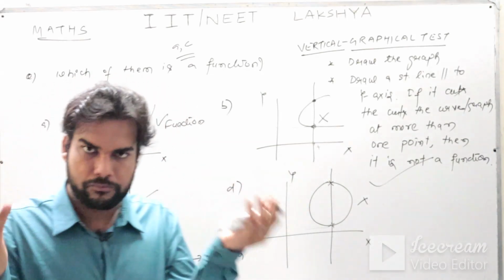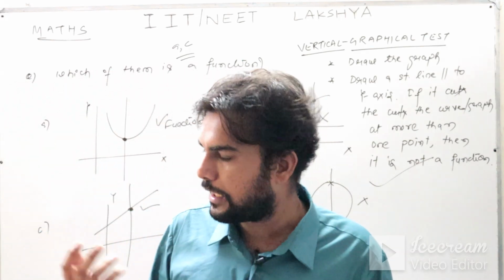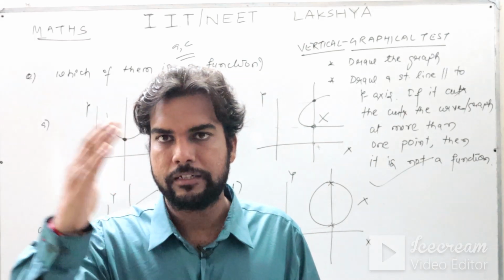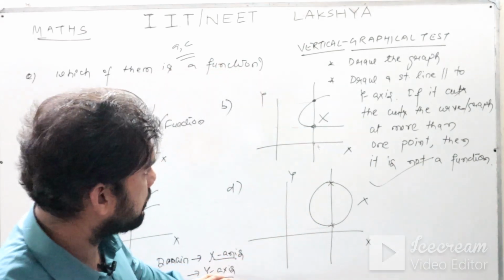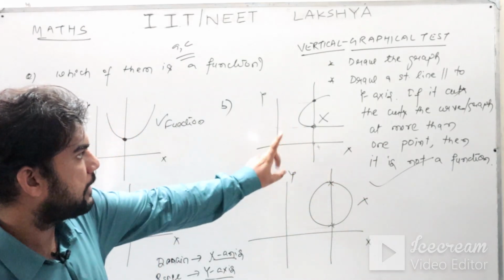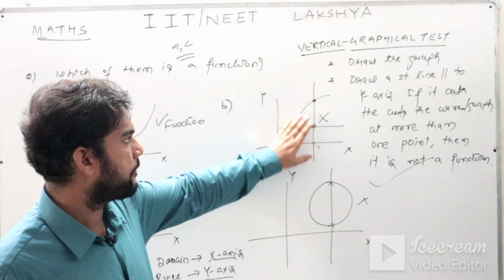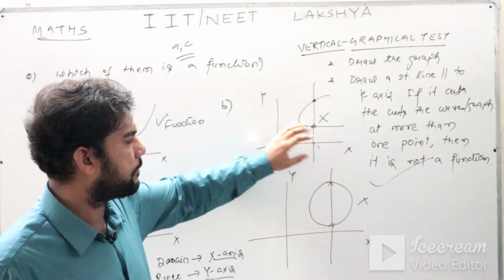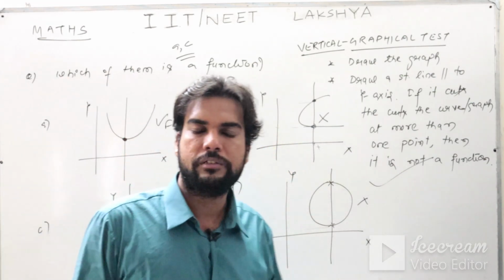If it is given in terms of sets, that is when diagrams are given, then accordingly you can use the concept there: all the elements of set A and uniqueness. If it is given in terms of graph, then you can use this concept: draw a straight line parallel to y-axis, and if it cuts your graph at more than one point, then it is not a function, otherwise it's a function. I hope the concept is clear to you.